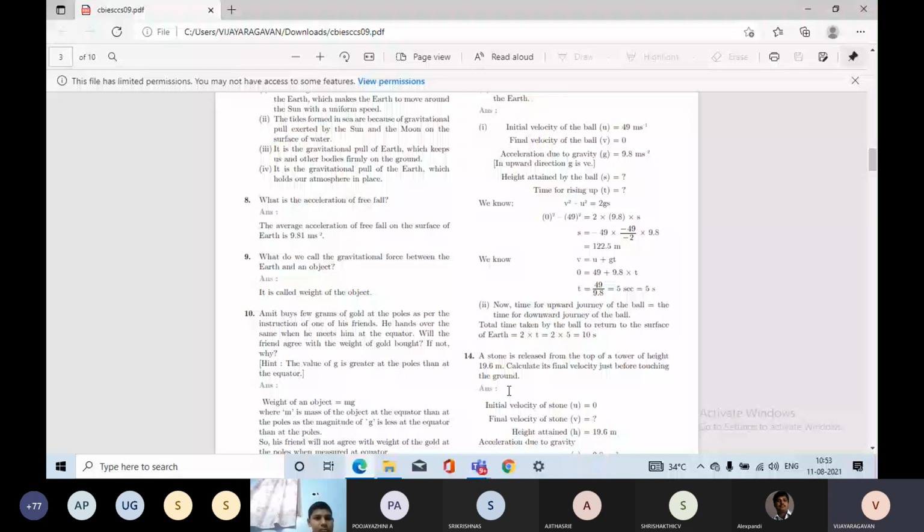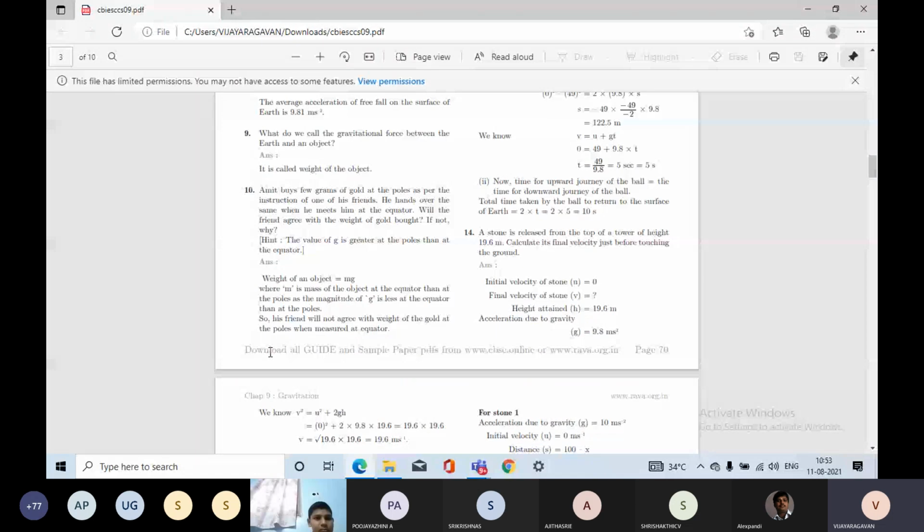Okay, so these questions 7, 8, 9 are over. 8 and 9 are 1 mark questions. Okay, 10th question: Amit buys a few grams of gold at the poles as per the instruction of one of his friends.